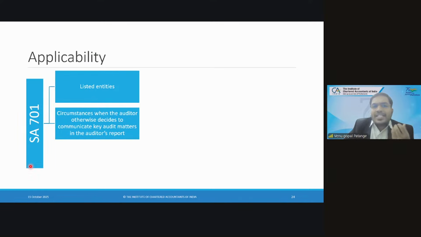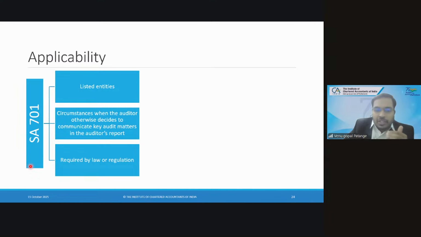Let us say tomorrow the central government, MCA, someone notifies that CAM will be applicable to unlisted public companies. They may come up with a notification. They may say private companies with more than 500 crores turnover, private companies with 200 crores turnover. So that provision was also mentioned, that tomorrow if it is required by law or regulation, they also have to apply CAM.